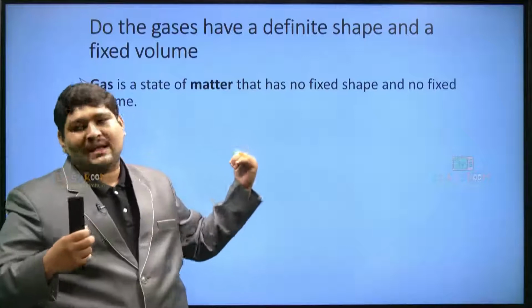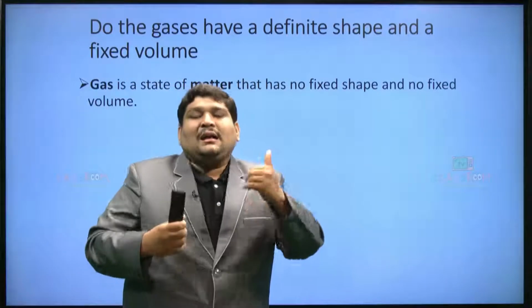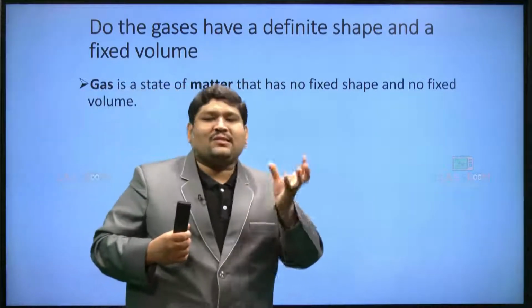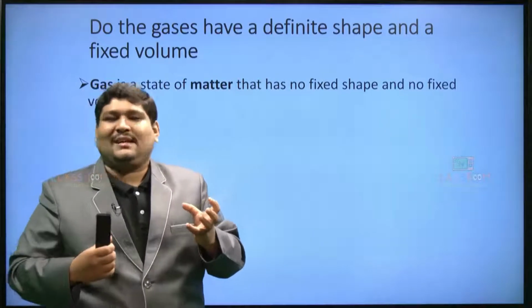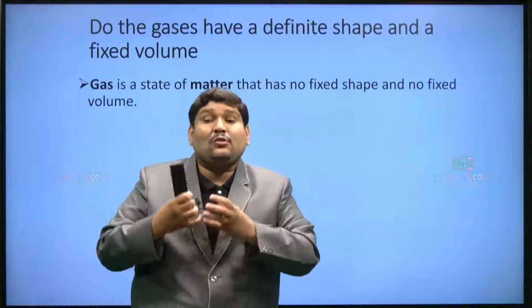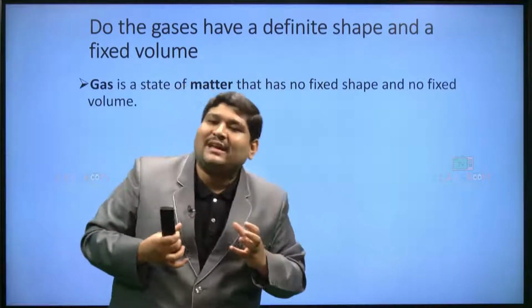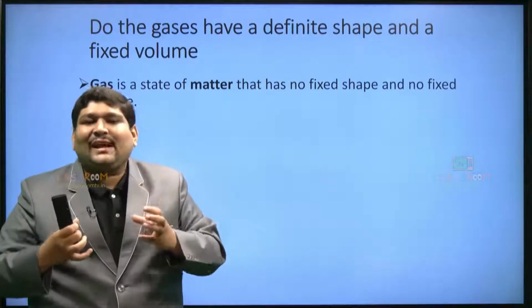The next comes to a gas. Does a gas have a definite shape and volume? Now you tell me, as I said, air is a form of matter which comes under gas. Are you able to see a gas? No, we don't see a gas, but we feel a gas. So, when we only feel a gas, can we imagine the shape of a gas? Does it have a shape?